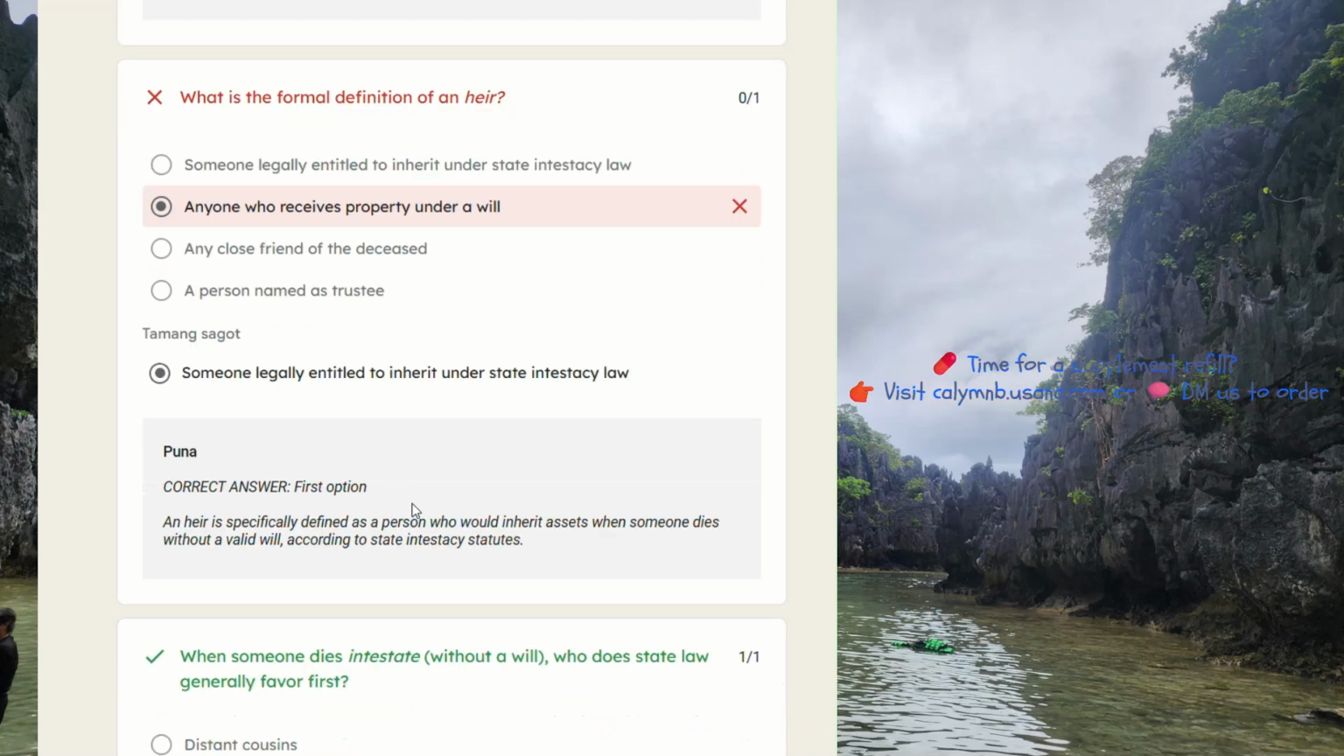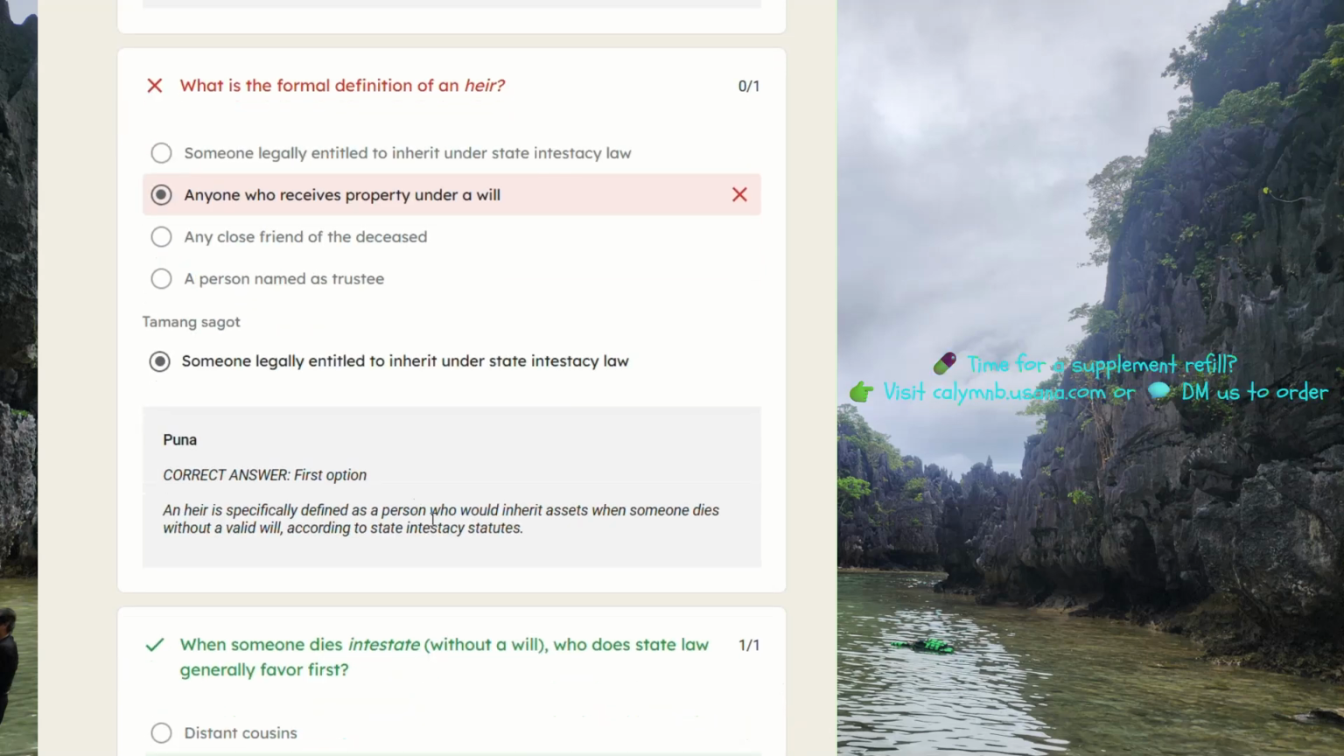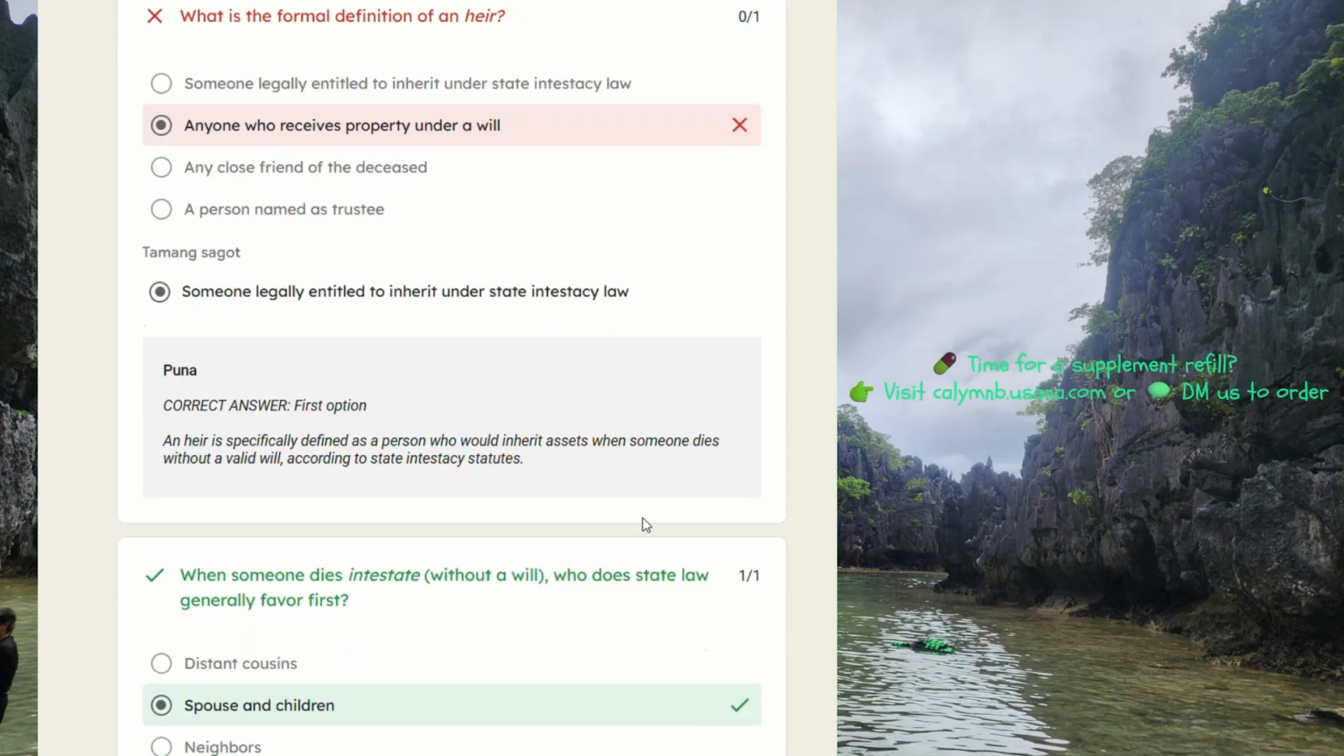So the correct answer is the first option. An heir is specifically defined as a person who would inherit when someone dies without a valid will, according to state intestacy statutes.